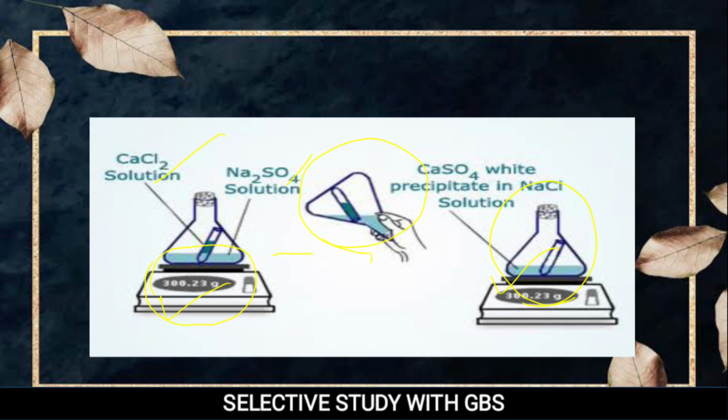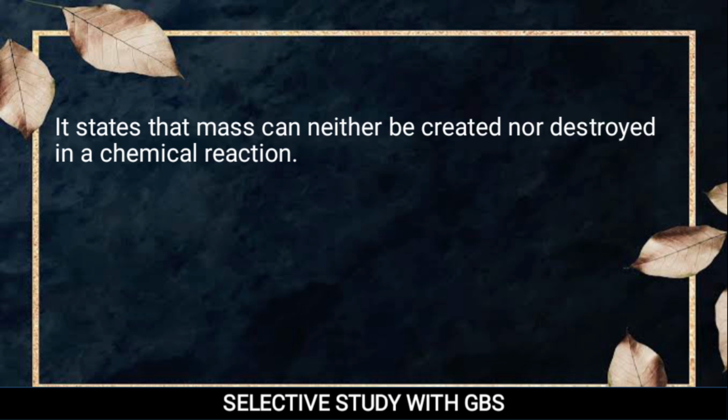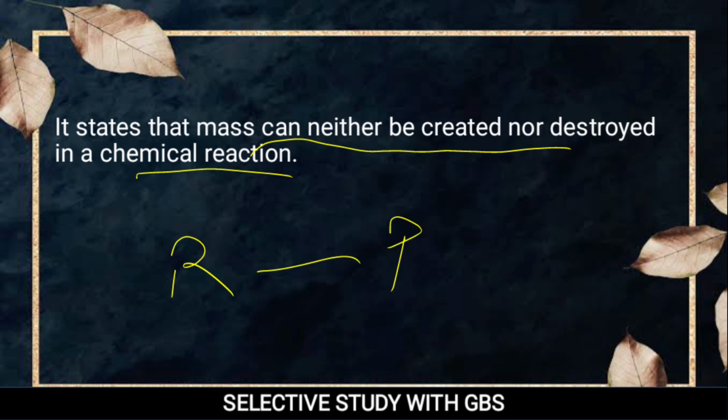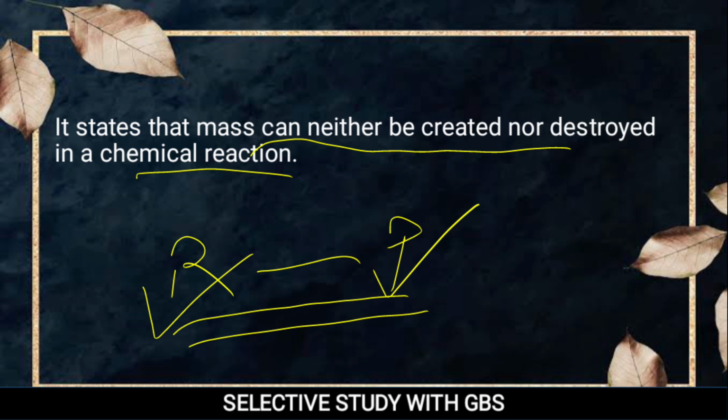So what I found is that the mass of the reactant side remains equal to the mass of the product side. The final statement from this law of conservation of mass is that mass can neither be created nor destroyed in a chemical reaction. Means if I found some mass at the reactant side, it remains equal after the reaction is done. So there is no creation, no destruction.